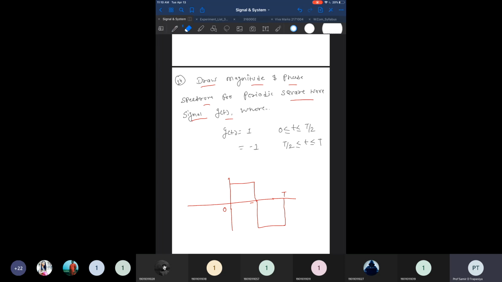So you can consider the signal would be like this. It is plus 1 from this range, and it is minus 1 for this other range. So this is a square wave, and here also this is a square wave. What you need to find is, you have to draw the phase spectra and the magnitude spectra.